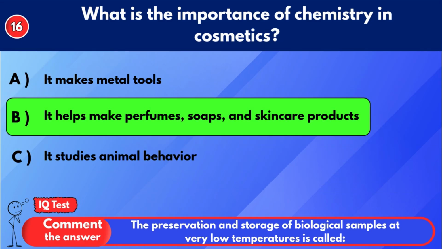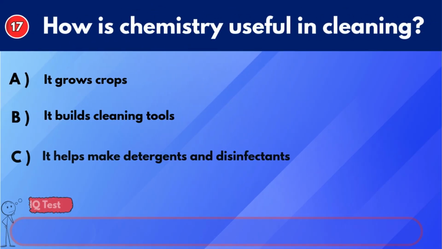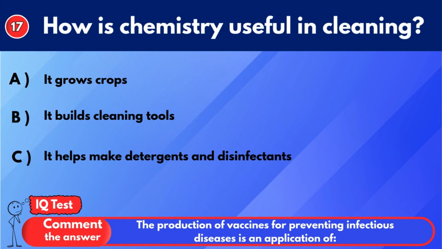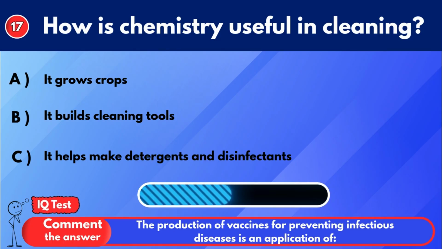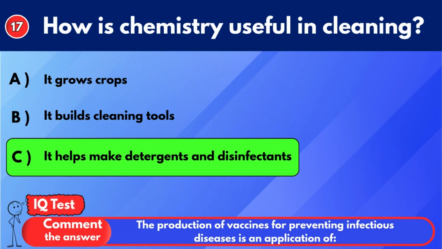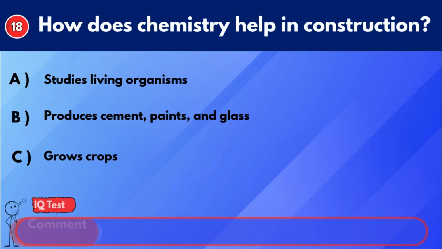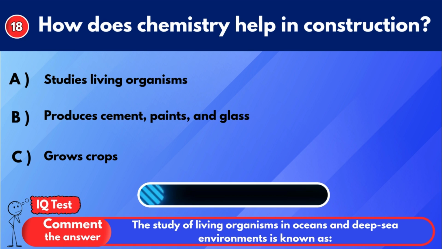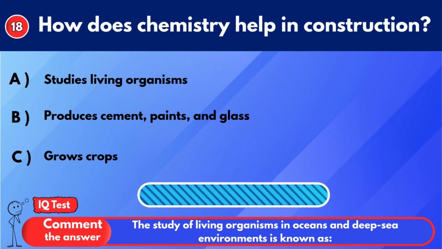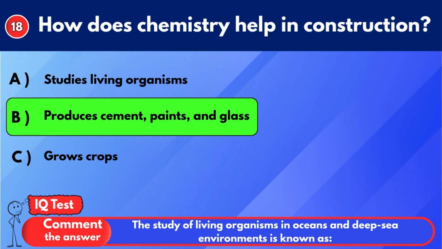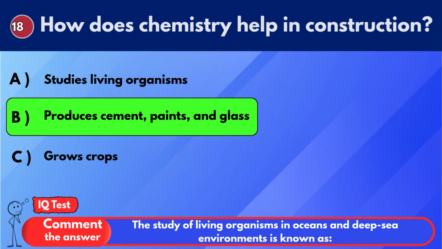It helps make perfumes, soaps, and skincare products. How is chemistry useful in cleaning? It helps make detergents and disinfectants. How does chemistry help in construction? Produces cement, paints, and glass.